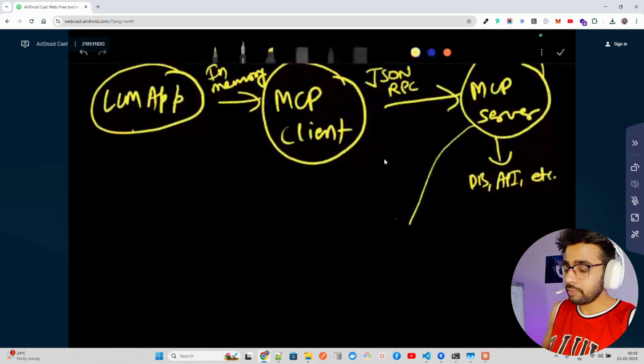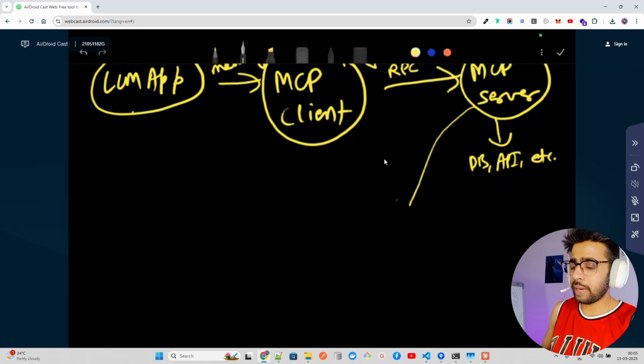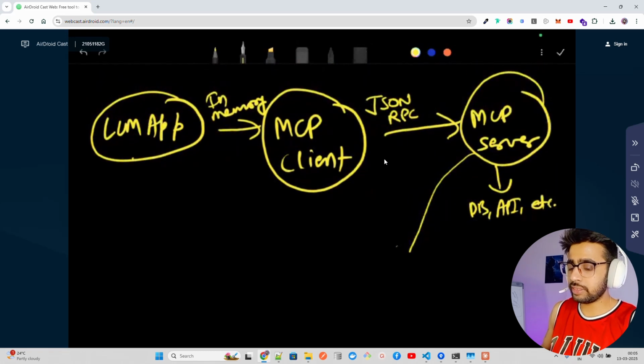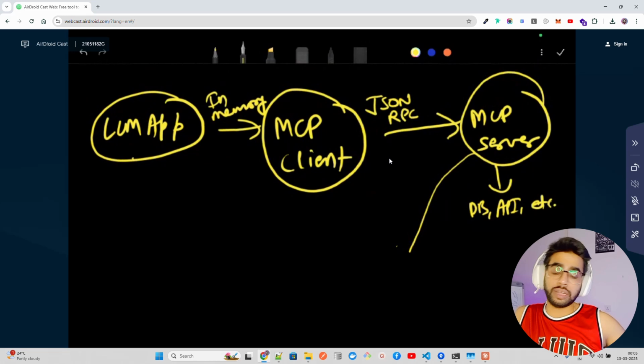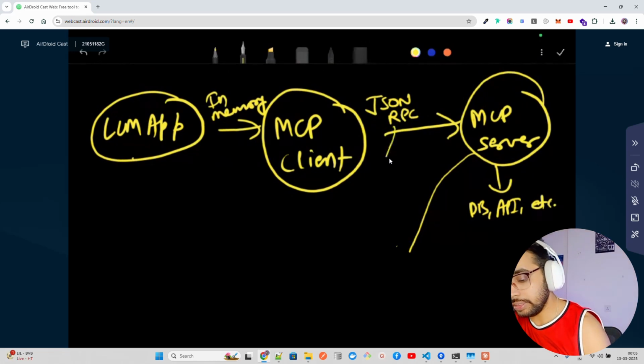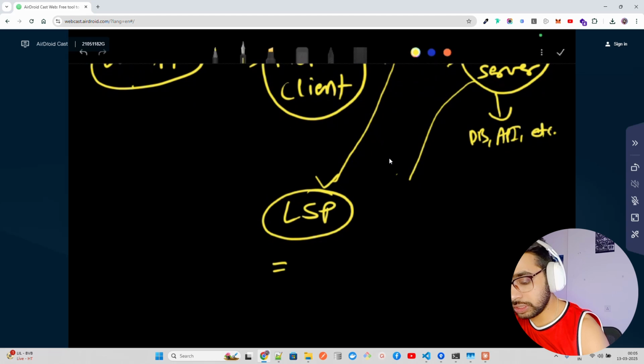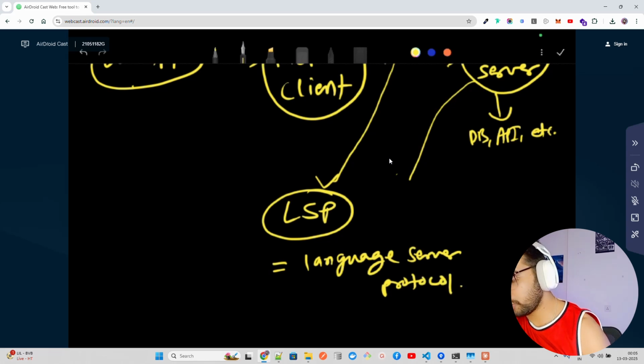Now, if you ask what is JSON RPC, it's very similar to language server protocol. I will not go that deep into it. There's something called LSP, which is language server protocol. It's very similar to how VS Code uses it a lot.